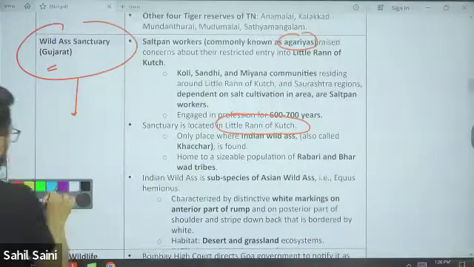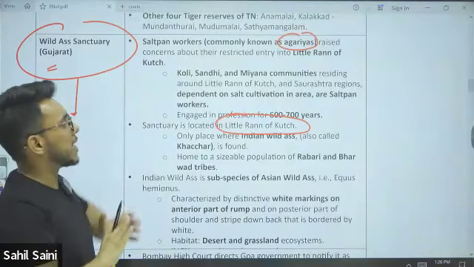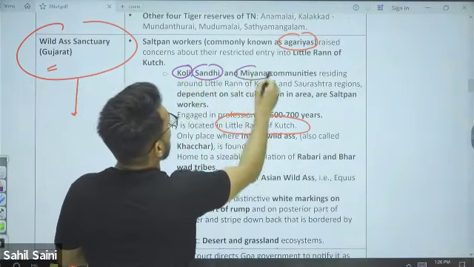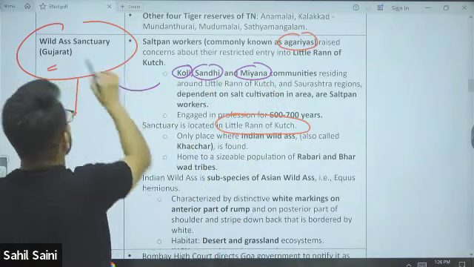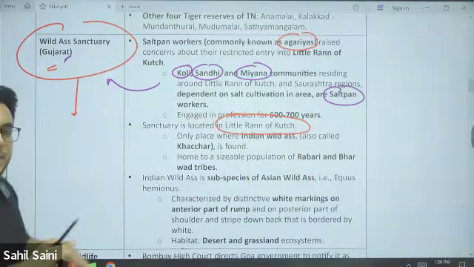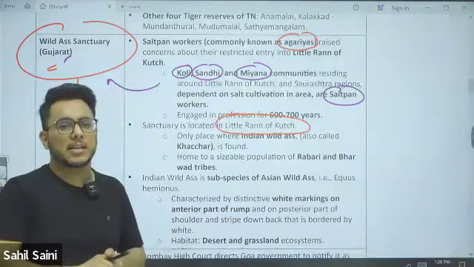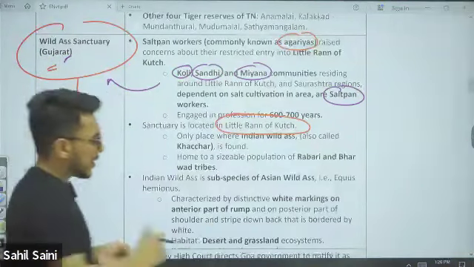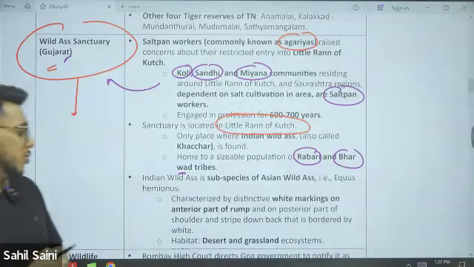Now multiple communities live around this particular wildlife sanctuary, that is the Koli, Sandhi, and Miana communities. They live around the Rann of Kutch, the Saurashtra region, around this wildlife sanctuary, and they are salt pan workers. What they do is cultivate and take out the salt, and for the past 600-700 years they have been doing it. Some other communities also live here, that is the Rabari and Bharwad tribes.